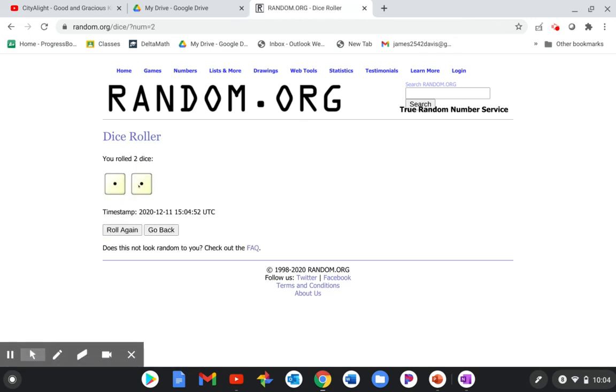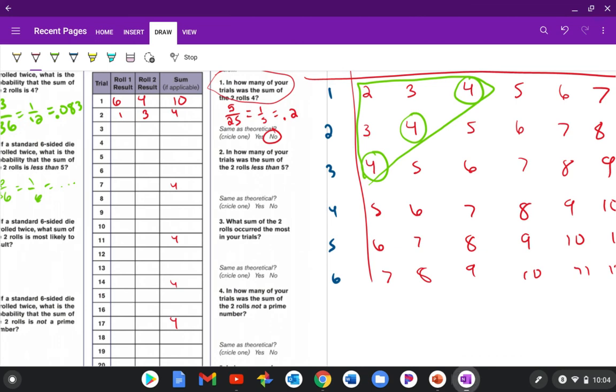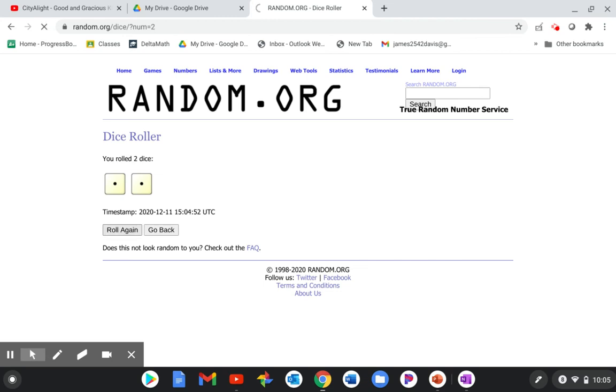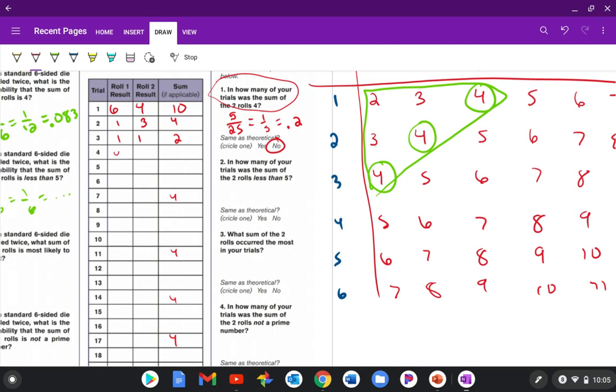You get a 1 and a 1. It says roll 2 dice, you get a 1 and a 1. So then on my paper, I'm going to write 1 and a 1, which is 2. And then just do it again. You just click roll again. So this is easier, but it's not as fun. You get a 4 and a 1. So that's a 5. So very easy to do that. You can definitely all do this on your own. It's rolling the dice for you and giving your results.